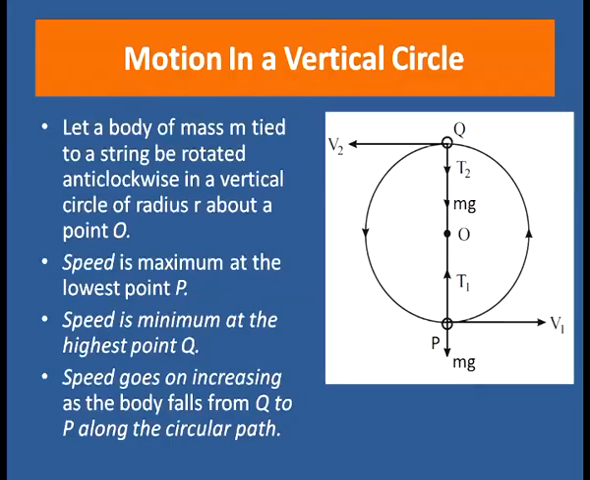Now, what are the forces acting on the body? The forces acting on the body at point P, that is the lowest point, are the weight of the body mg, which is acting in the downward direction, and tension T1 in the string, which is acting in the upward direction. And the forces acting on the body at Q, that is the highest point, are the weight of the body mg, which is acting in the downward direction, and tension T2 in the string, which is also acting in the downward direction. V1 is the velocity of the body at point P, the lowest point. V2 is the velocity of the body at Q, the highest point.